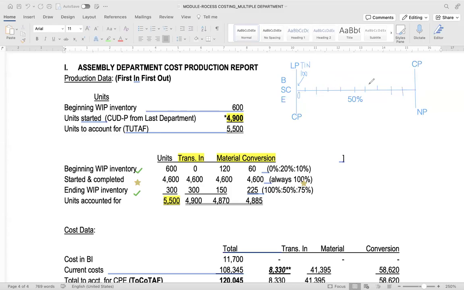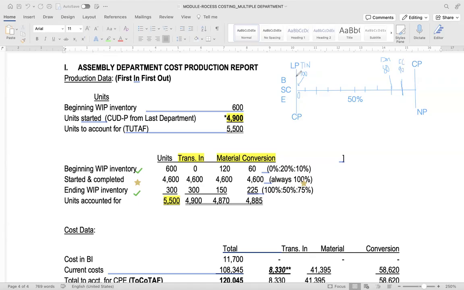And in the problem, the material is already 80% complete, so you have here 80% direct material, while the conversion cost is at 90%. You have here 90% conversion cost.